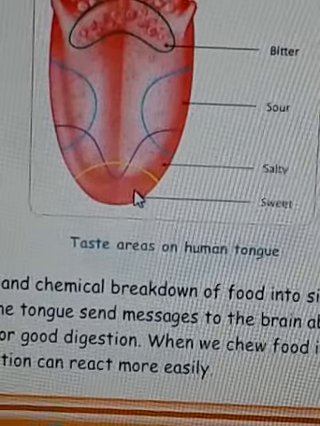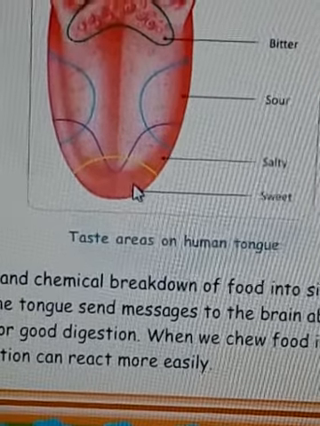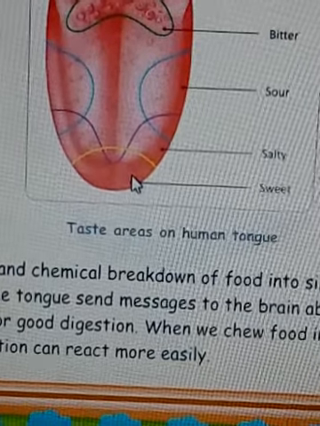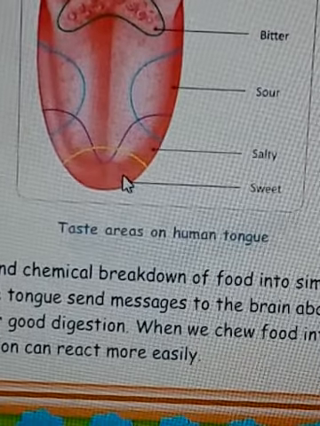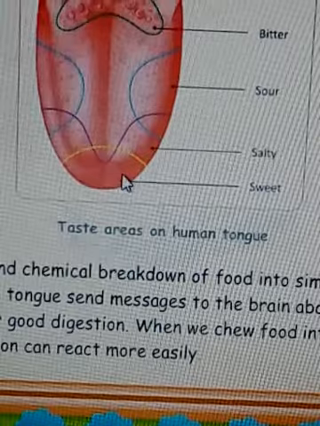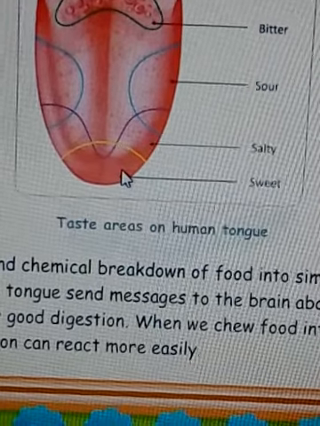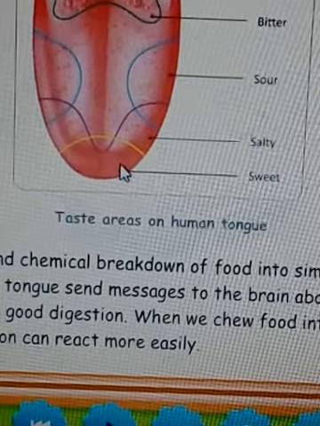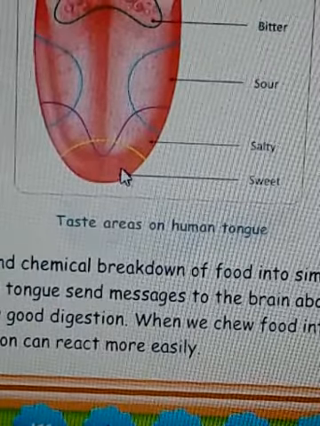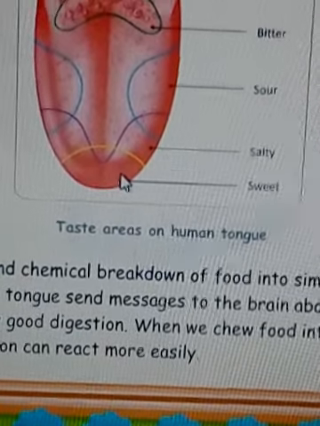Because children, this rice contains starch or carbohydrate, and during digestion, while we are eating or chewing the rice, this starch is broken down into glucose, and glucose is giving us instant energy.